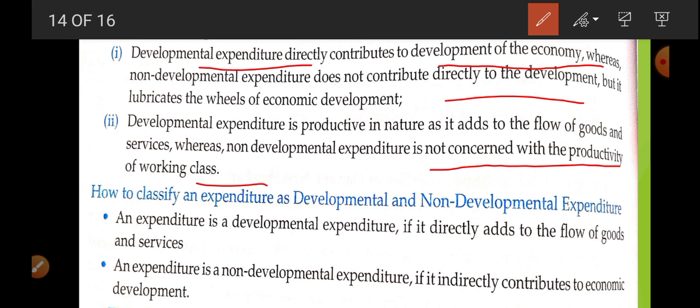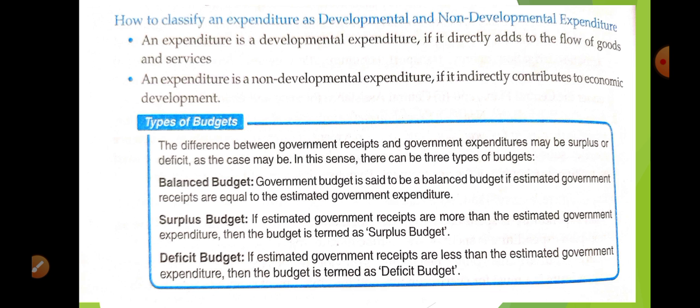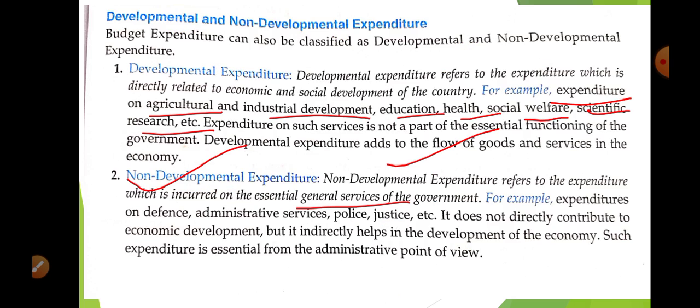How to classify whether it is development or non-development? If there is an increase in the quantum of goods and services, it is development expenditure. If it is not going to directly increase it, it is non-development expenditure. Now, how to classify expenditure as development and non-development expenditure? The same thing is given again.